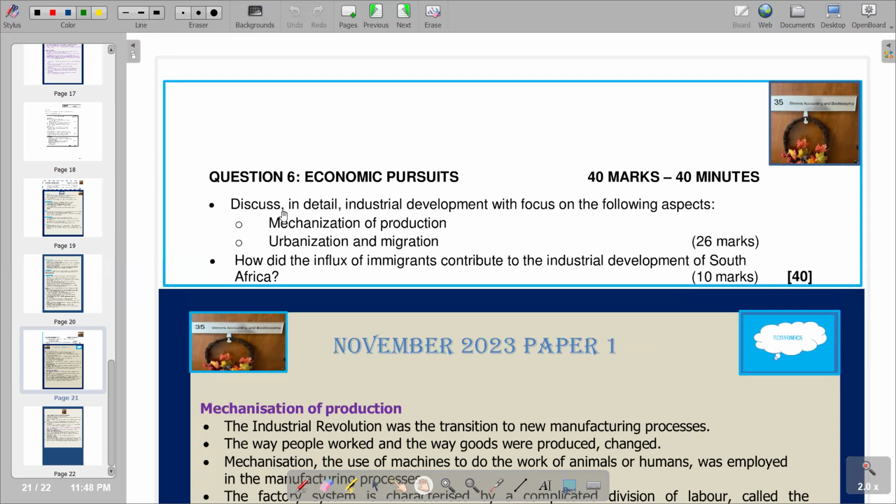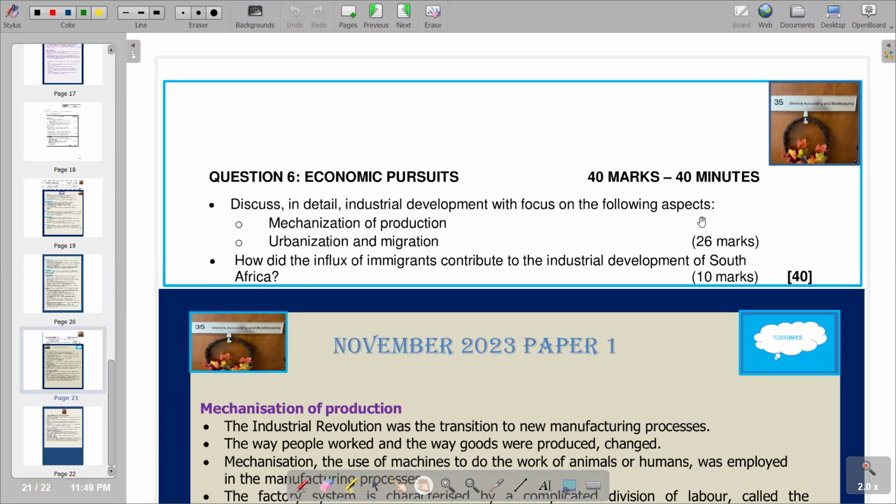So the question reads, discuss in detail industrial development with focus on the following aspects. The first one is mechanization of production, and the second one is urbanization and migration. And this part has 26 marks. Then we have the additional part which reads, how did the influx of immigrants contribute to the industrial development of South Africa? That part has 10 marks.